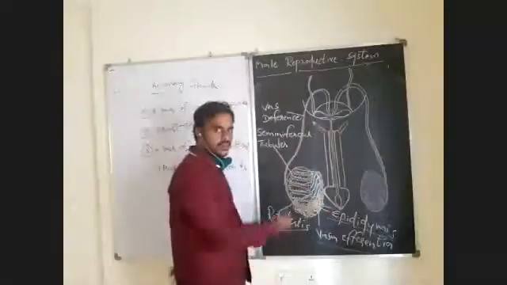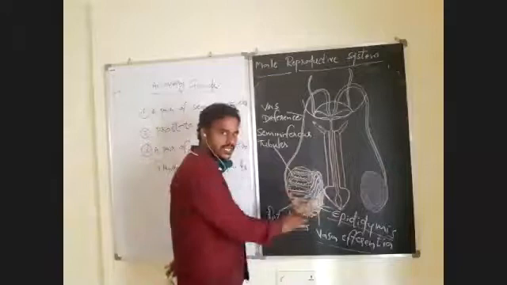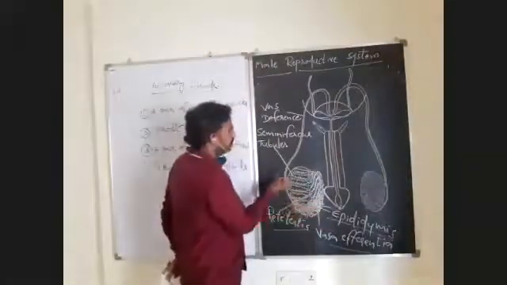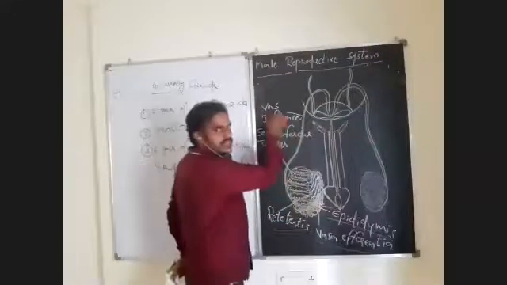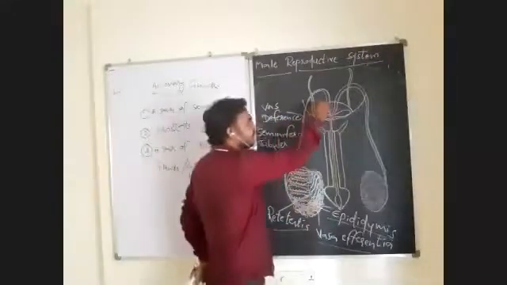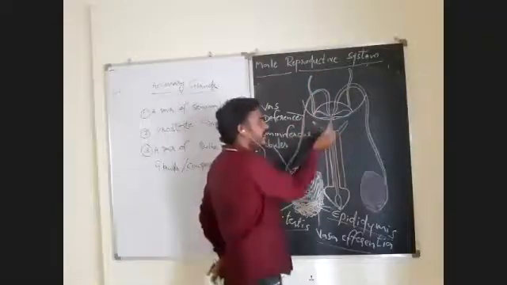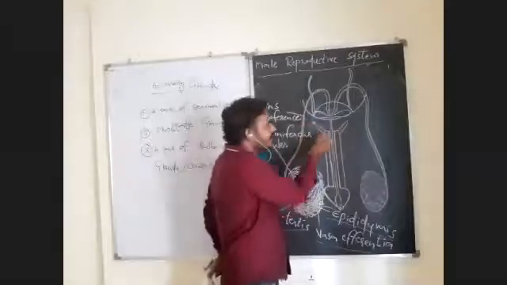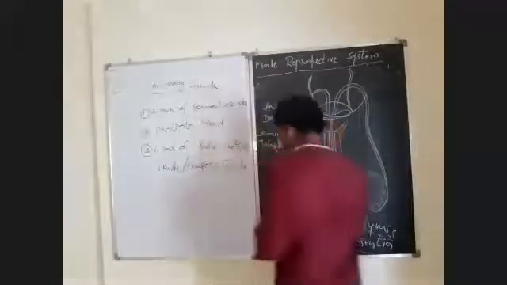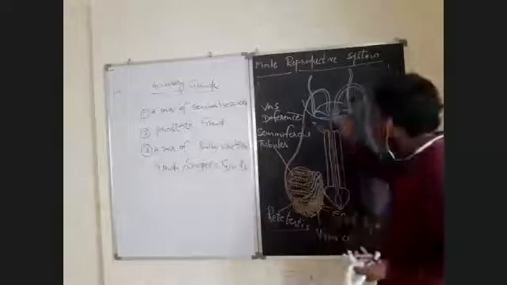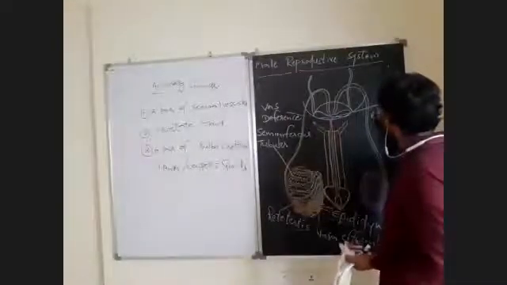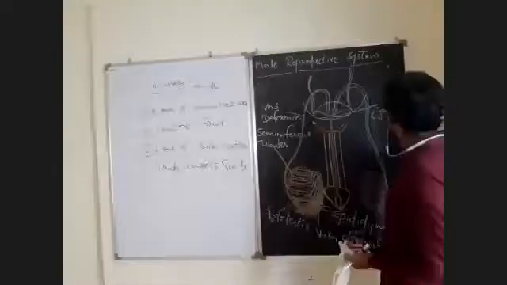We will discuss the structure and function of all these later in this sequence. The epididymis will open into the vas deferens. This vas deferens will ascend into the abdominal cavity and fuse with the duct of the seminal vesicle and form the ejaculatory duct.